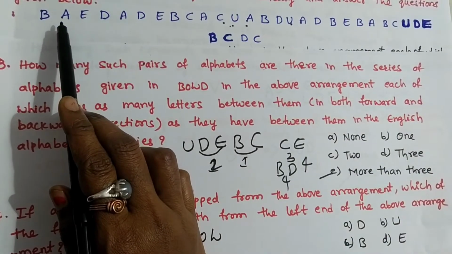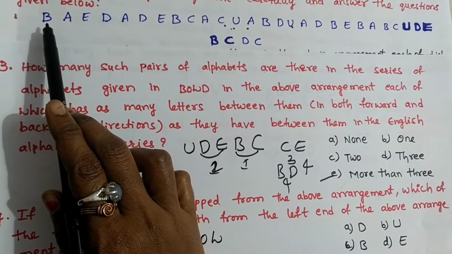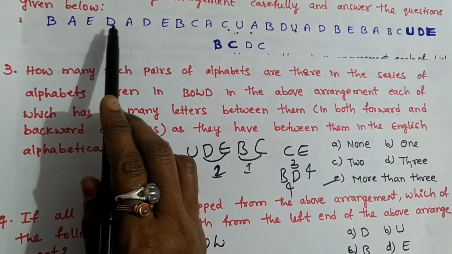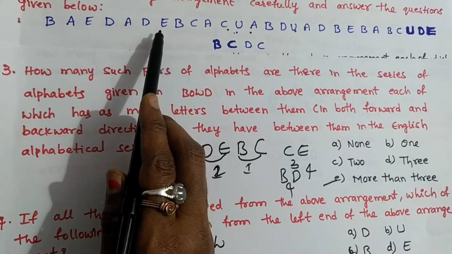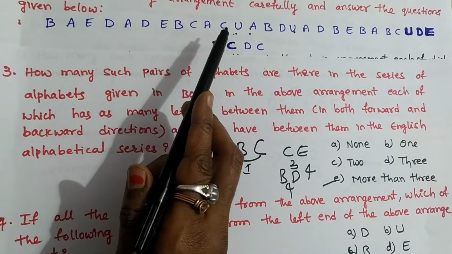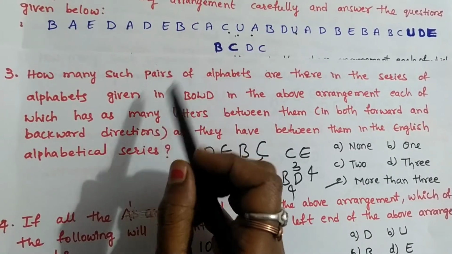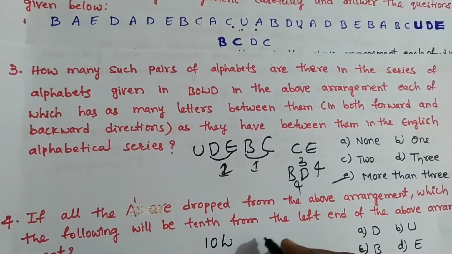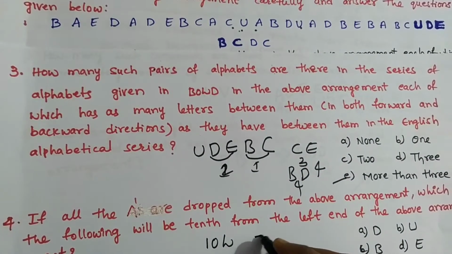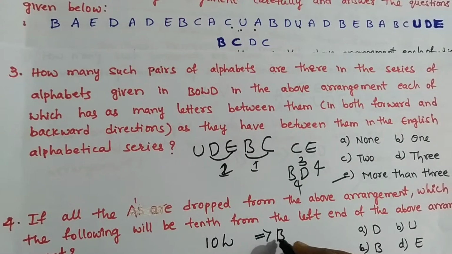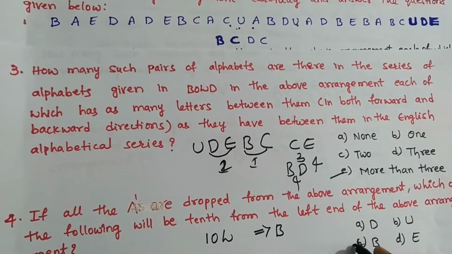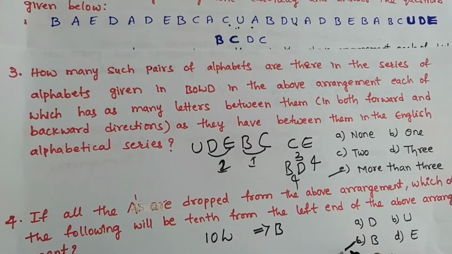When counting, eliminate the A's. 1, 2, 3, 4, 5, 6, 7, 8, 9 and 10. What is the 10th left element after eliminating A's? That is B. Option C is the right answer.